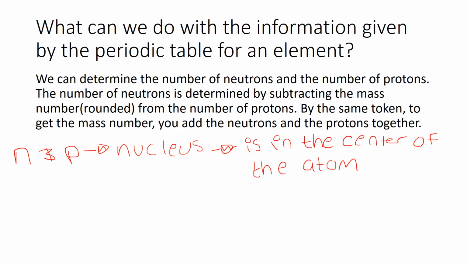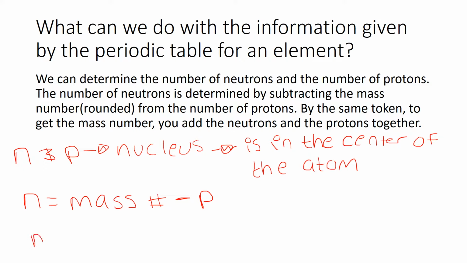To figure out the number of neutrons, you have that the neutrons are equal to the mass number minus the number of protons. And that's it. That is how you calculate the number of neutrons.